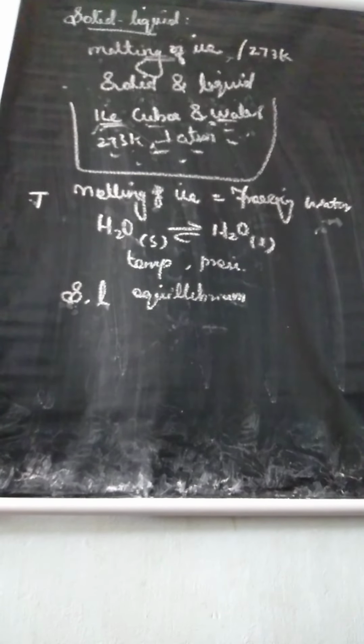Understand? So we can see the next topic, liquid vapor equilibrium. Here there is an equilibrium between liquid and vapor. One of the simple examples you can consider is liquid water at temperature 373 Kelvin and pressure 1 atmospheric pressure in a closed vessel.